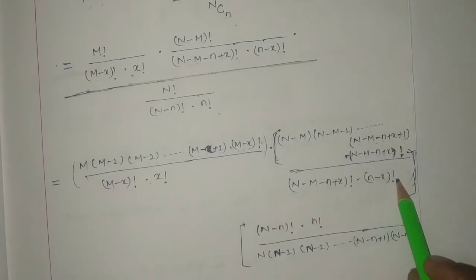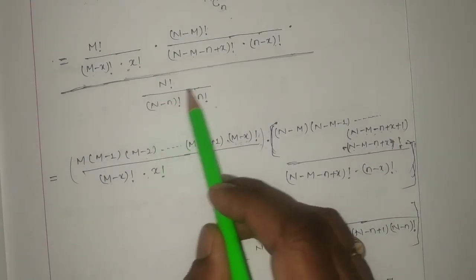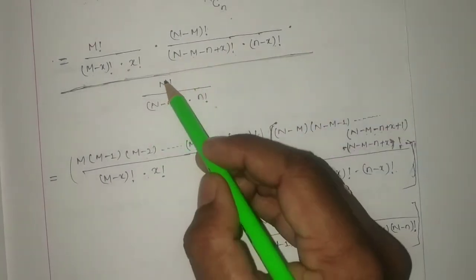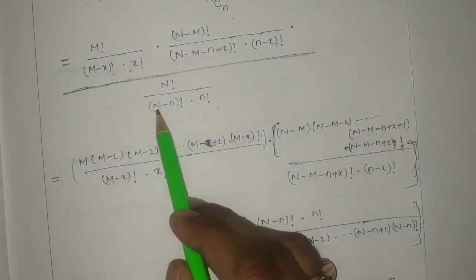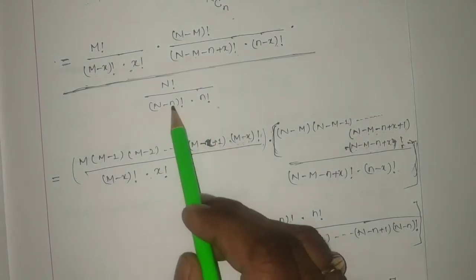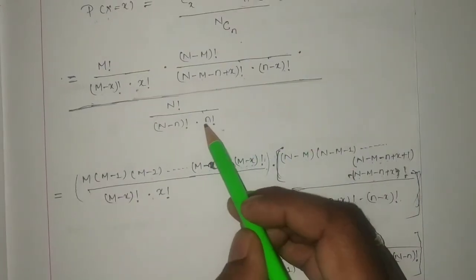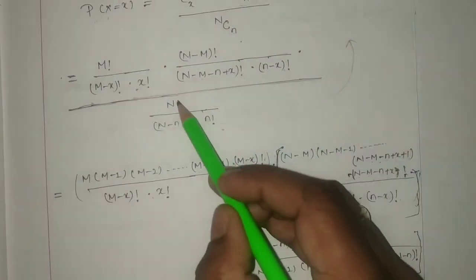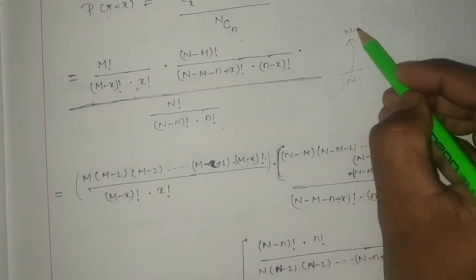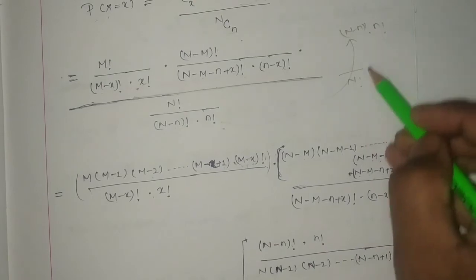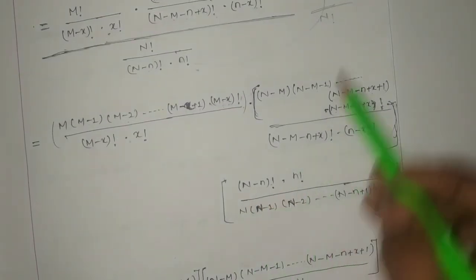Into here, see, this one I have taken as numerator and this one I have considered as denominator. So this one, N minus n factorial into small n factorial, this one goes up, and this one will be the denominator, obviously N factorial. Yes, this will be N minus n factorial into n factorial divided by capital N factorial. So this will be N minus n factorial into small n factorial.